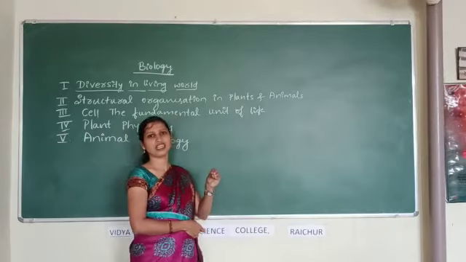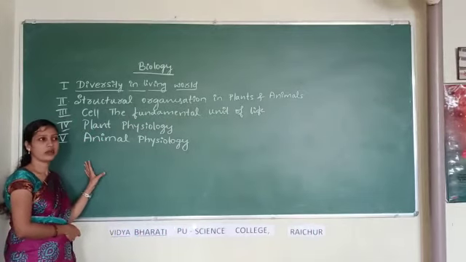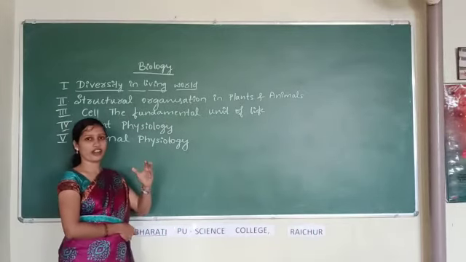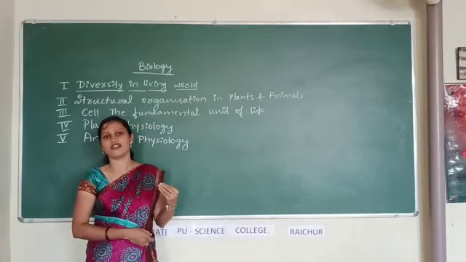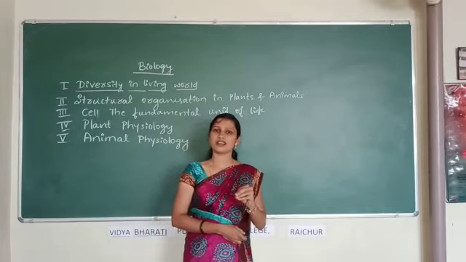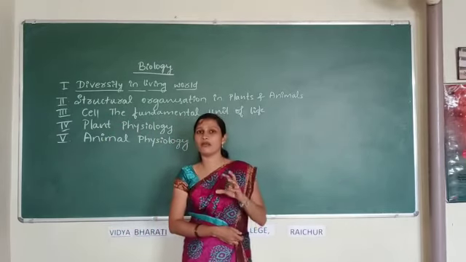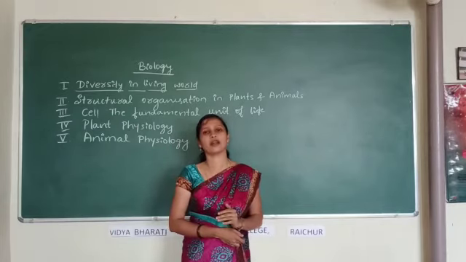All these things in detail we are going to discuss in this chapter. Then chemical coordination and integration includes endocrine glands and different hormones and their functions. All these things we have studied in brief again in the control and coordination chapter of 10th standard.